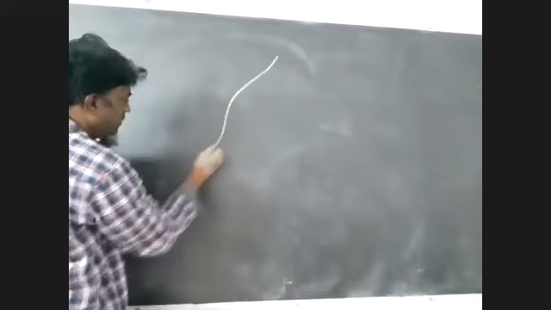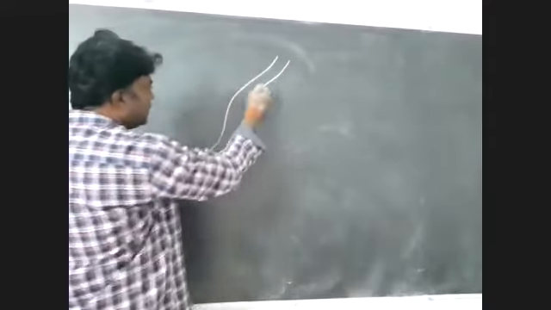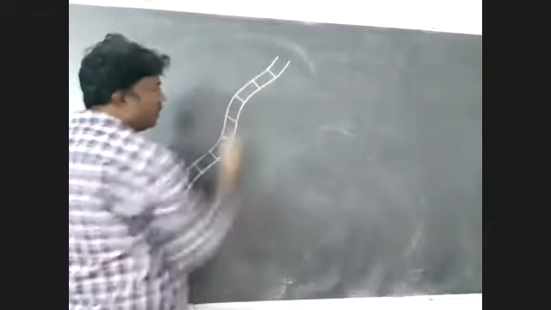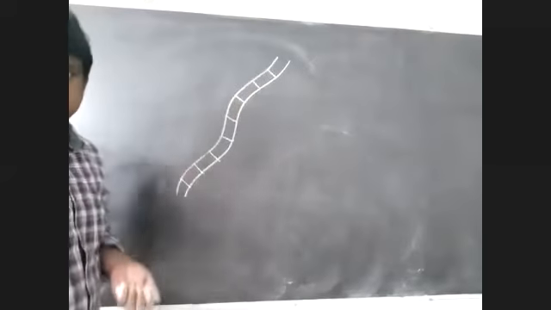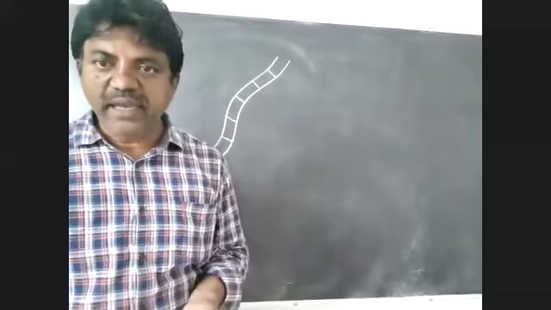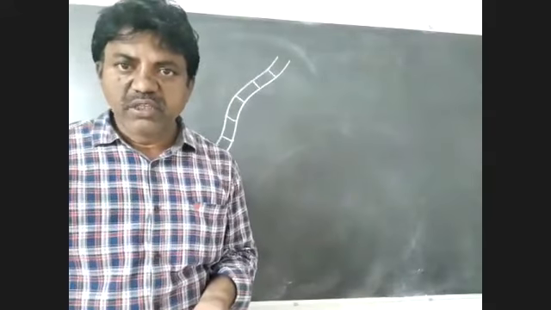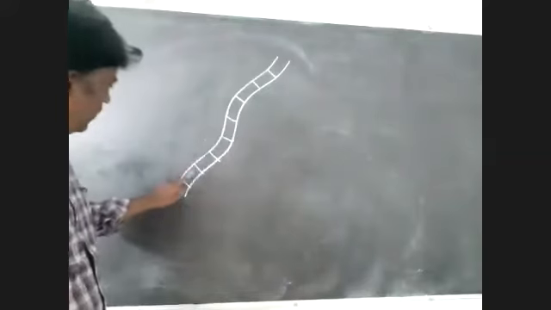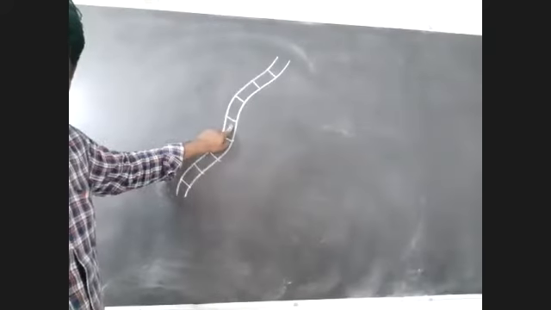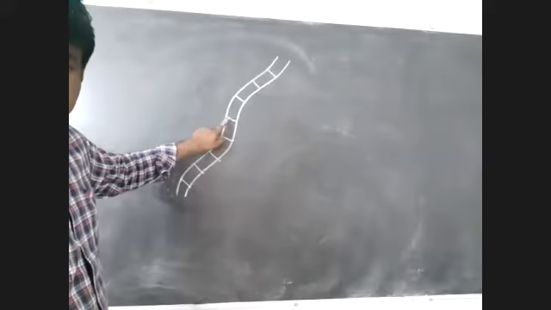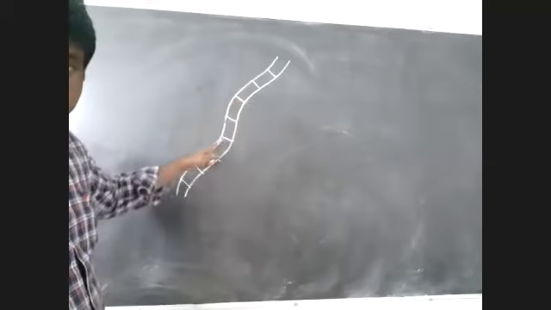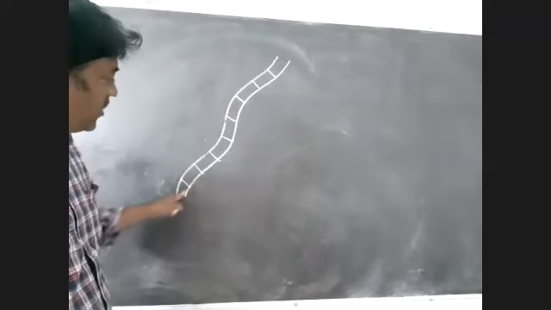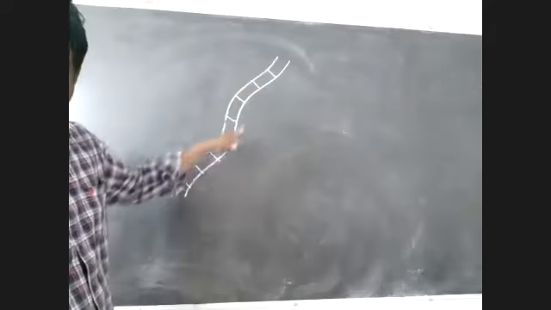Its plant body is filamentous. It consists of many cells, arranged in a single row.